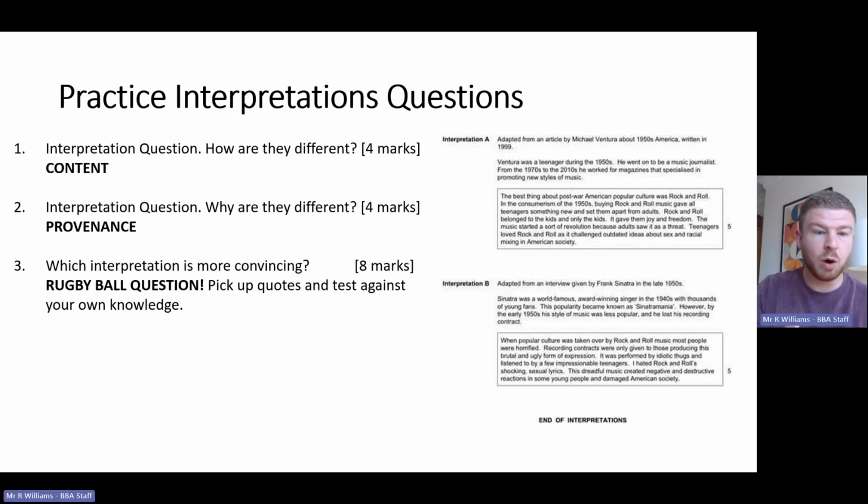Okay, so for that one, it's an 8 marker, so you need sort of 2 paragraphs, picking out at least 2, probably more, little bits of the interpretation that you can say are convincing, and you would do a paragraph on each of those interpretations. They are both true, remember, so you're going to say they're both convincing, but you'll definitely say this one is more convincing because of your knowledge.